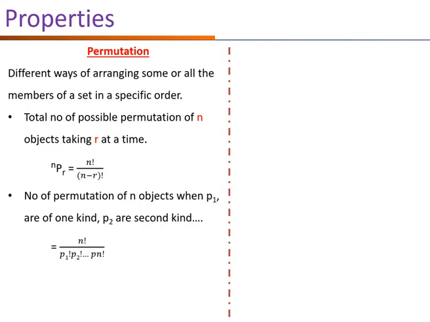Let's take one example over here. Suppose there are three numbers, and with these three numbers we have to make a two-digit number. Suppose this is the first number and this is the second number.